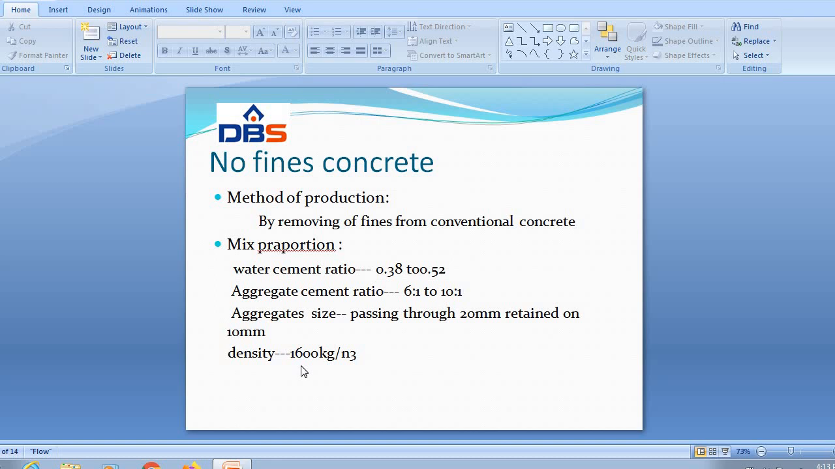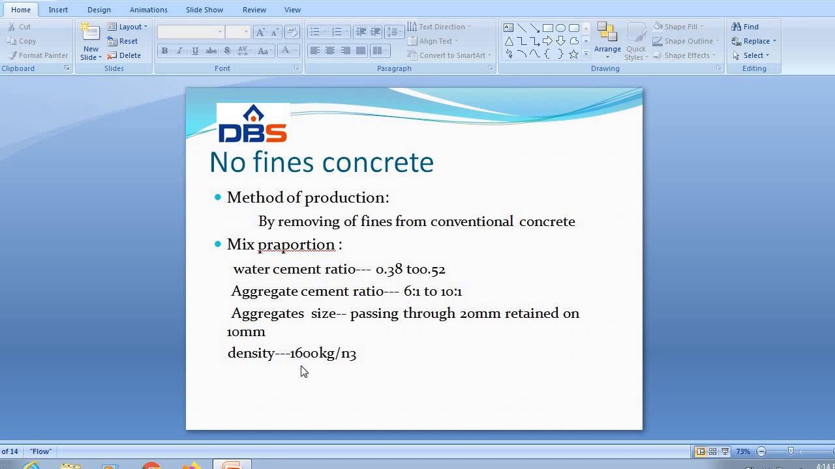Aggregates normally used for the production of no fines concrete must pass through the 20 mm sieve and be retained on the 10 mm sieve. And the water cement ratio for satisfactory results will vary from 0.38 to 0.52. And there is no standard method available like slump test or compaction factor test for measurement of consistency of the cement used for the production of no fines concrete.